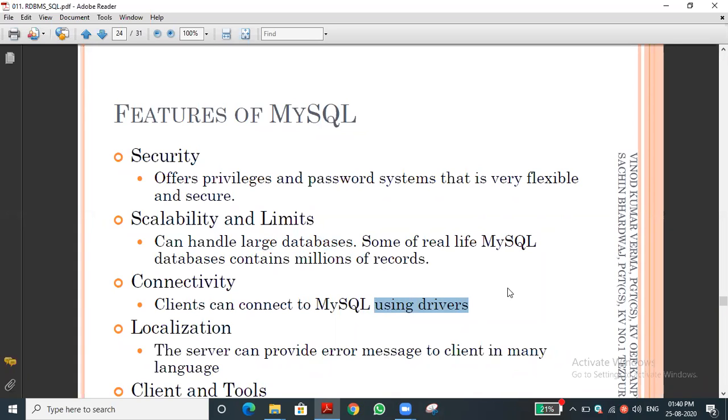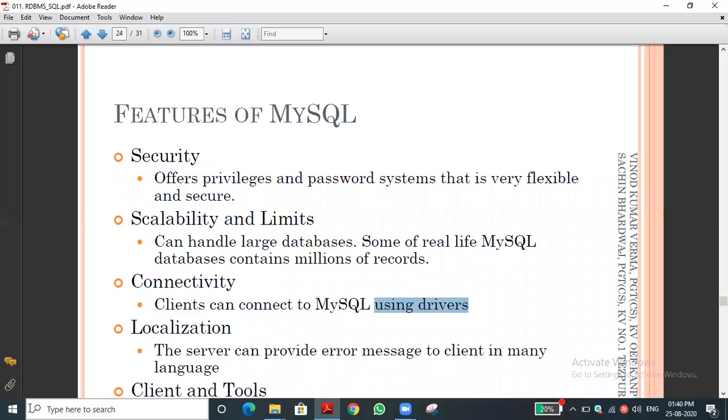Whenever you install MySQL, you need to install the driver also. It's a specialized software that establishes the connectivity between the front end and the back end. Back end means MySQL; front end means, as we are now using, Python.